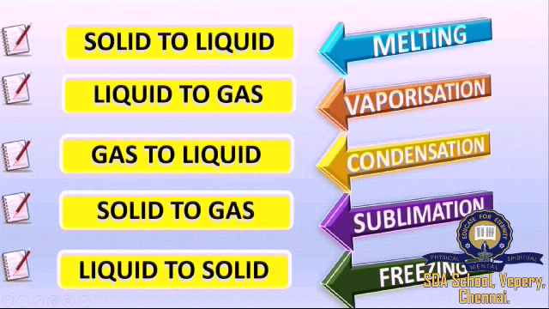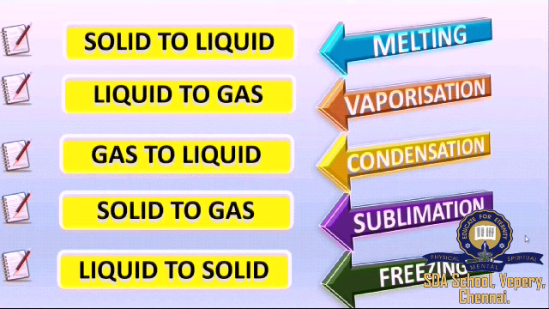For example, melting: ice cube melting. Vaporization: boiling water, vapor is being formed. Condensation: closing the boiling water with a lid, water droplets are being formed. Sublimation: camphor getting disappeared. Freezing: getting the ice cubes.